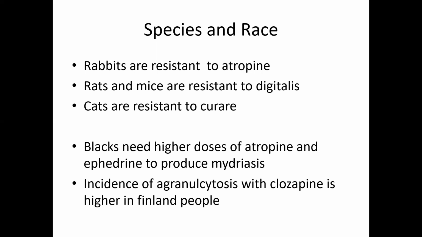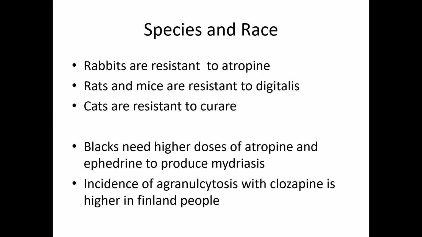Coming to the race, some people are very resistant to some drugs. That means we have to use those drugs in higher doses in the races which are resistant to them.